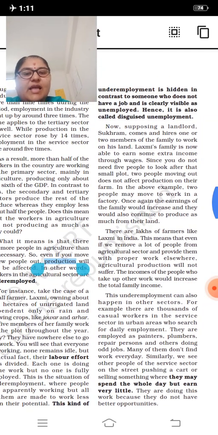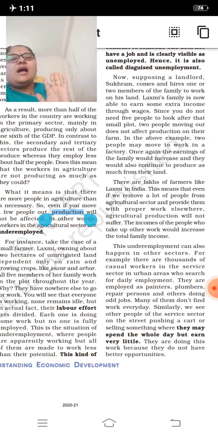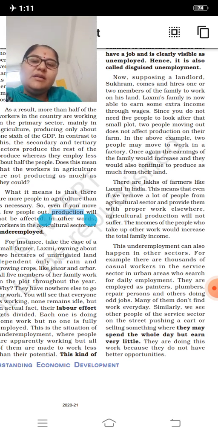Yes, here you can see that there is underemployment happening in the agricultural sector. Take for example 10 acres of land, where 50 workers are enough to carry out the production activity, including irrigation. Only 50 workers are needed. But what happens? They employ 60 or 70 workers to do the work of 50 people. So what happens? Everyone gets less payment. Because of that, there is an underemployment problem happening in our country.